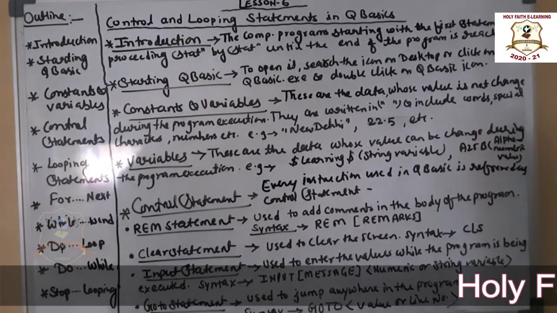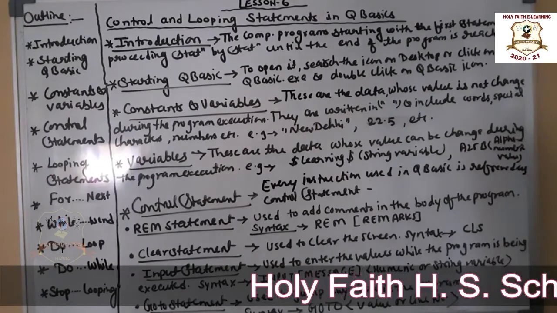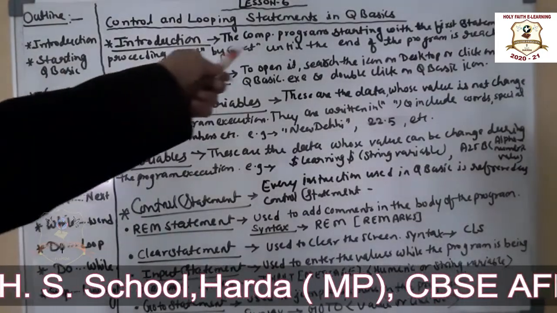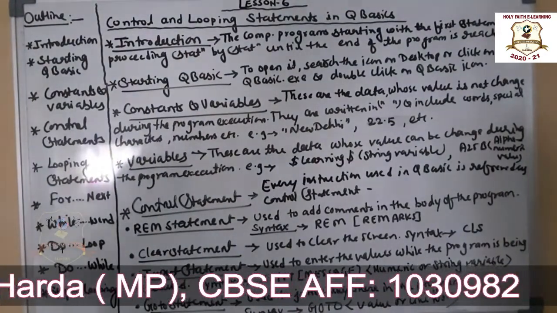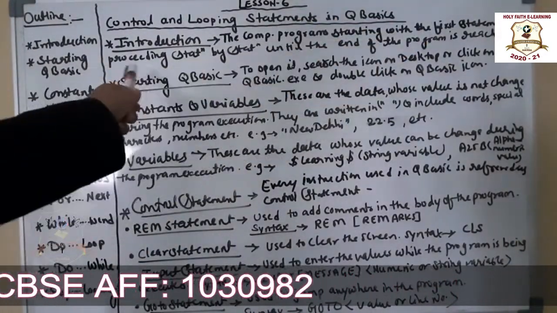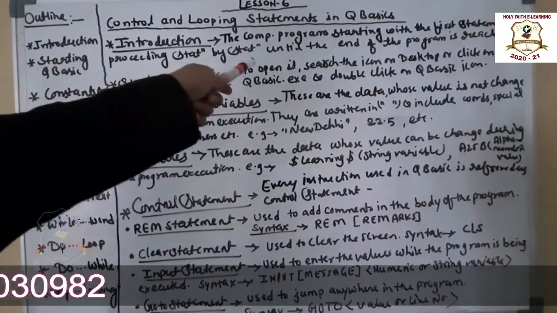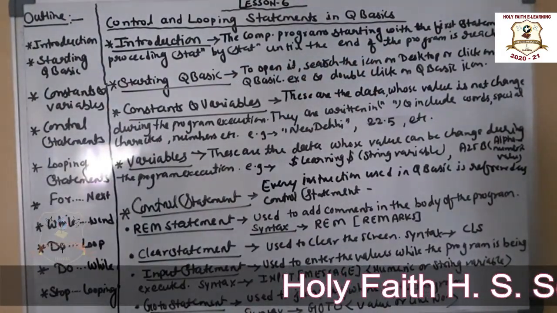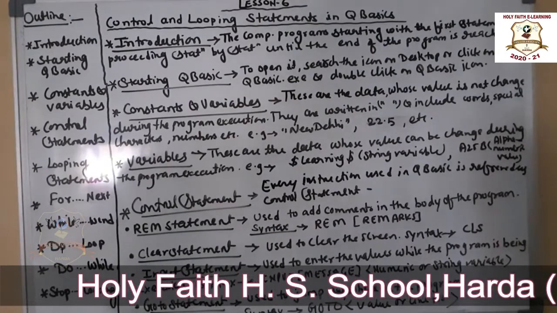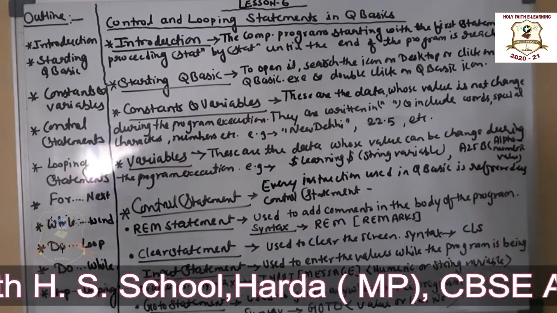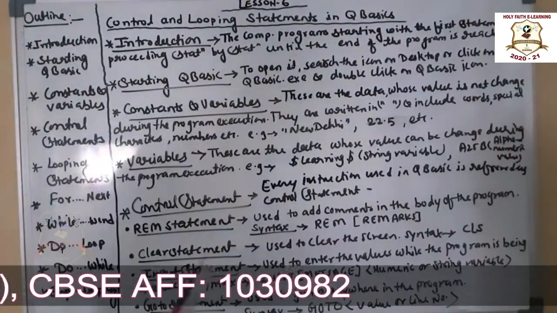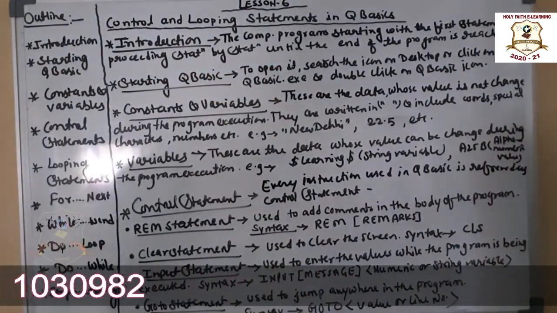These are the topics, which means it is a programming chapter. So let's start. First one is introduction. A computer program starts with the first statement and proceeds statement by statement until the end of the program is reached. Means in computer programming, first we have to start with a statement and then proceed statement by statement until the end of the program is reached. That is how a program works.